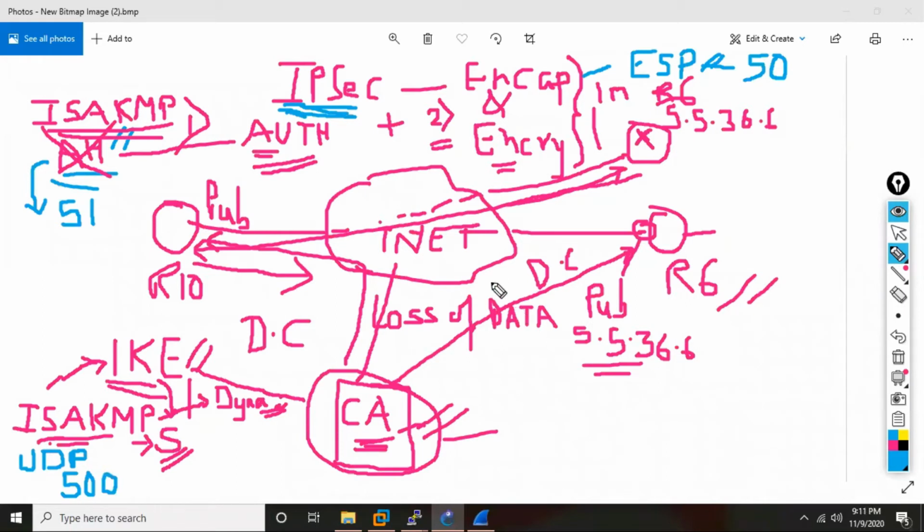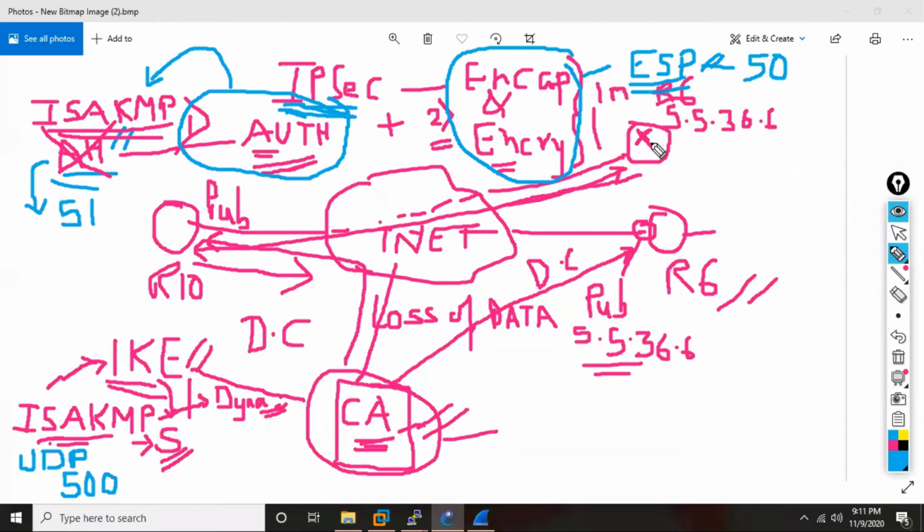Okay, so ISAKMP does the job. Now who is going to do what? The first part, authentication. Authentication responsibility is taken by which protocol? ISAKMP. And then encapsulation and encryption responsibility is whose? Data encryption will be done by whom? ESP, this protocol.